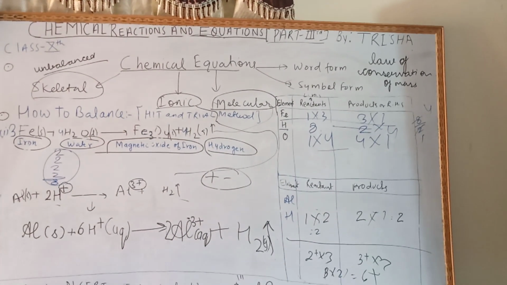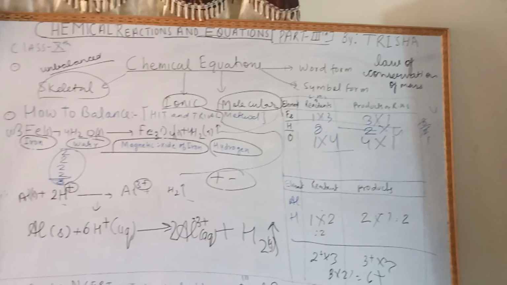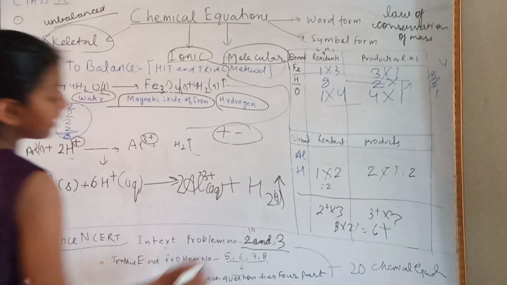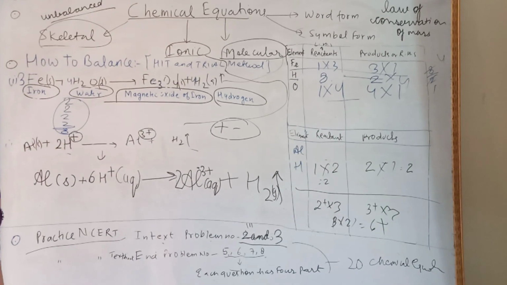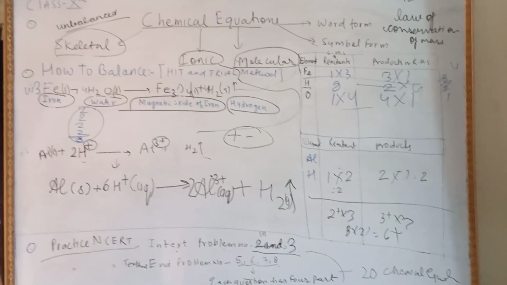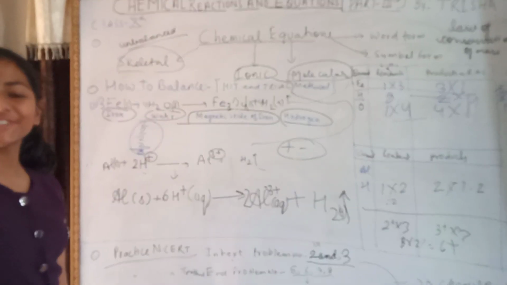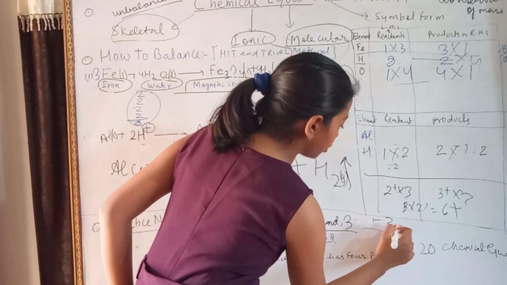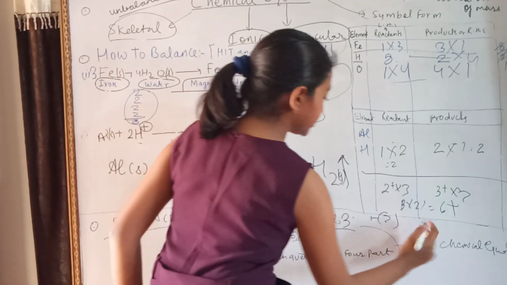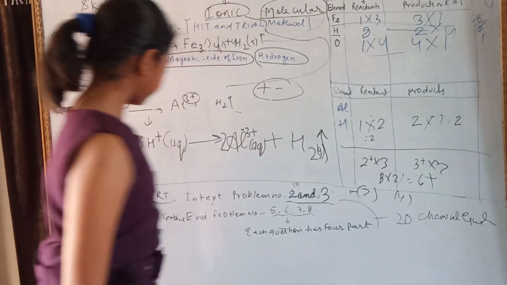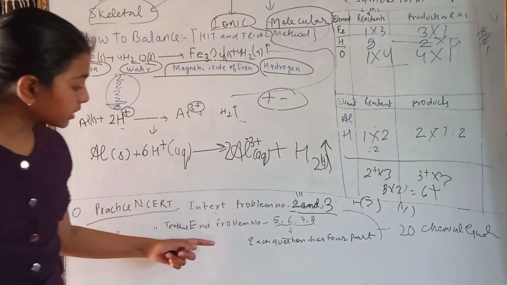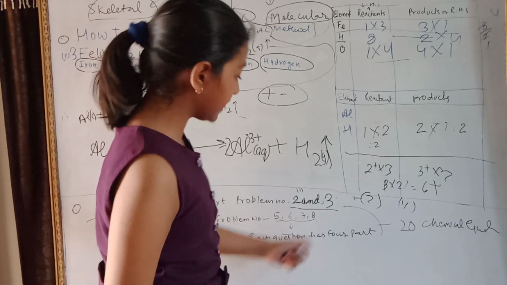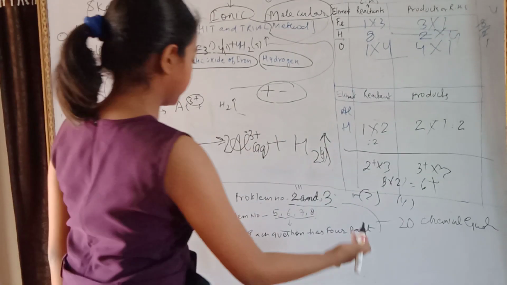Now, you need to practice the NCERT in-text problem number 213. Remember, practice makes a man perfect. So you need to practice the equations. One question has 2 parts, so your 2 questions make 4 parts. Now, textbook end problems number 5, 6, 7, 8 should also be solved.